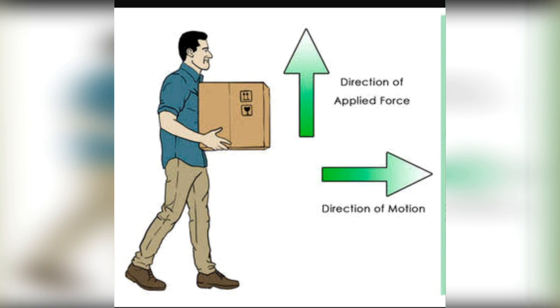When a porter carrying a load moves in a horizontal direction, he does no work against gravity because the displacement of the box is horizontal to the surface. But he is doing work against friction there.